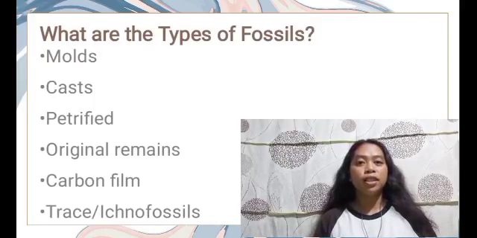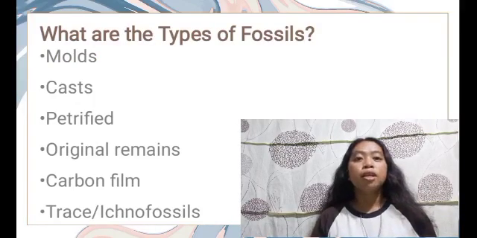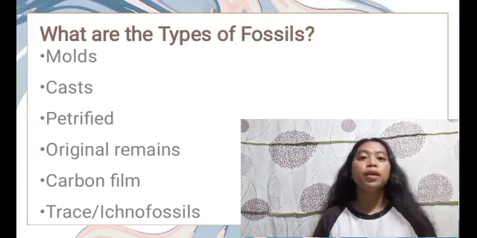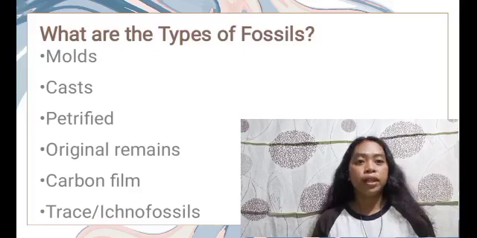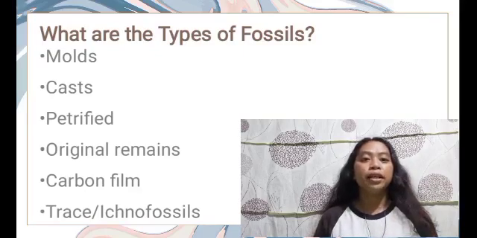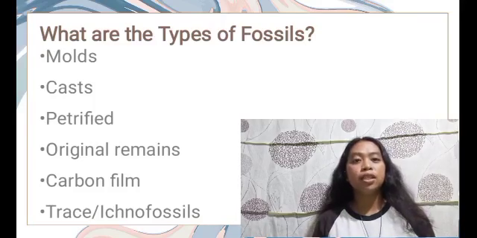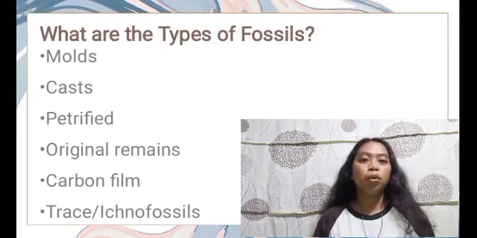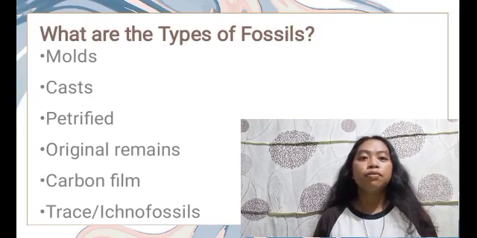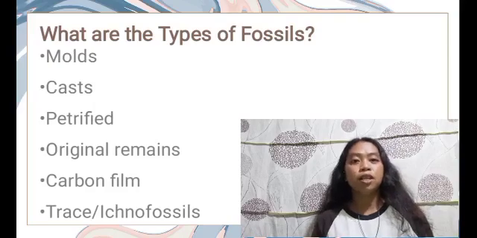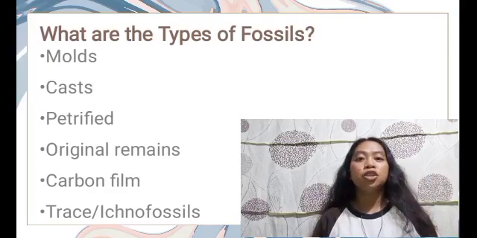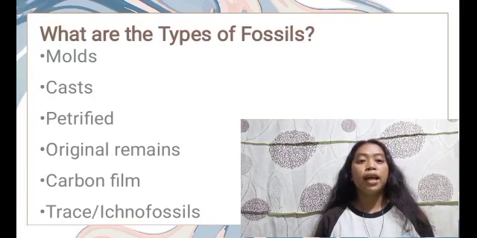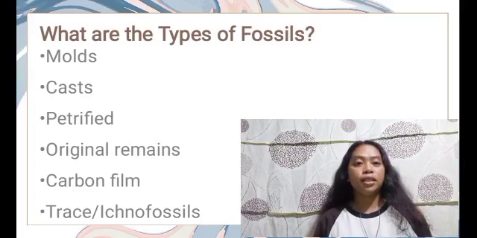What are the types of fossils? Number 1. Molds. The impression is made in a substrate, a negative image of an organism. Number 2. Casts, when a mold is filled in. Number 3. Petrified. Organic material is converted into stone. Number 4. Original remains, preserved wholly. Number 5. Carbon film. Carbon impression in sedimentary rocks. Number 6. The trace or ichnofossils. Records the movements and behaviors of the organisms. And that's all the types of fossils.